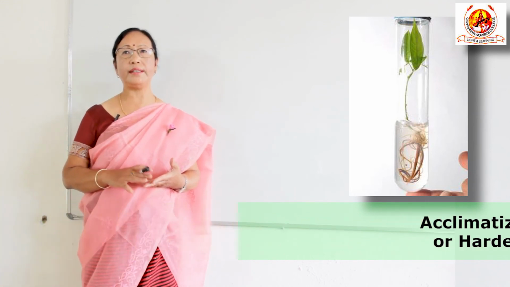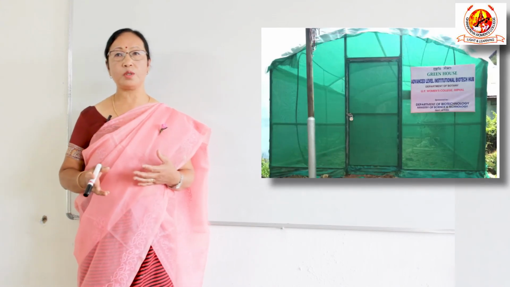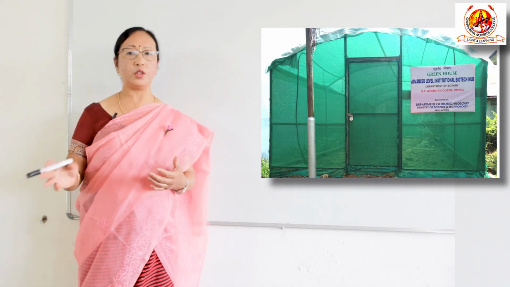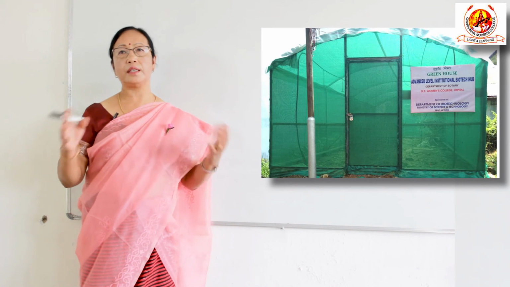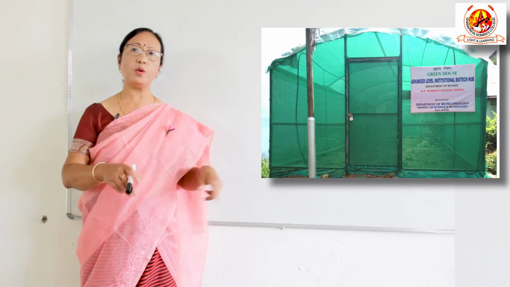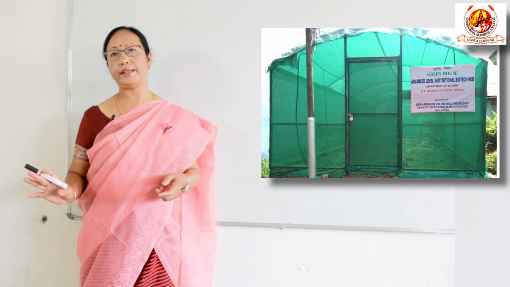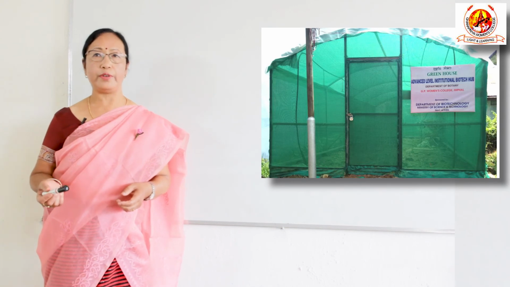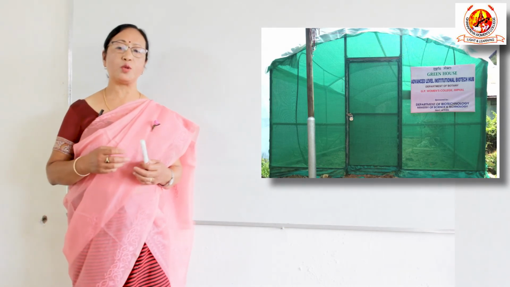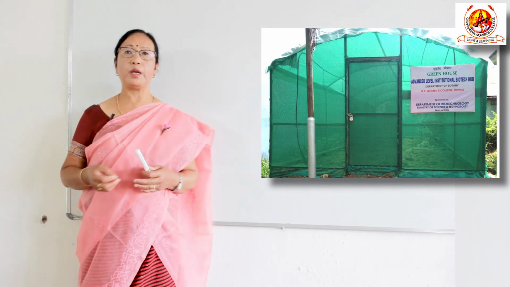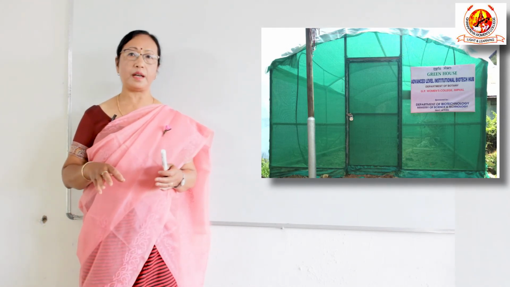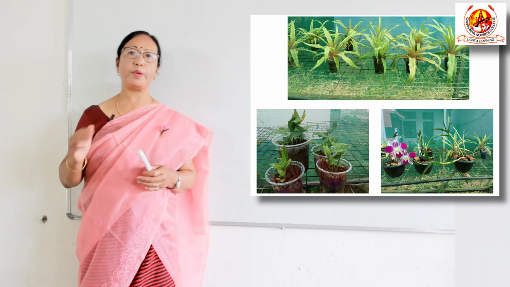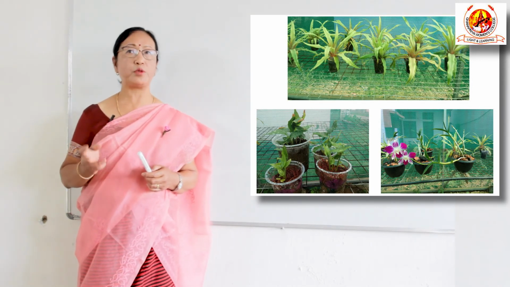And hardening is normally done in a greenhouse or polyhouse. But in those conditions where polyhouse or greenhouse are not available, we can even grow under the shade, just under a big tree like that. We can make a small nursery pot and grow it like that. Then after growing like that for 2 to 3 months, we can transplant it to the field. But proper care has to be taken while they are transplanted to the field, because we also need to give some shade, etc. When they are growing under field condition, natural condition, they have to face many natural conditions. So we have to take care of that.